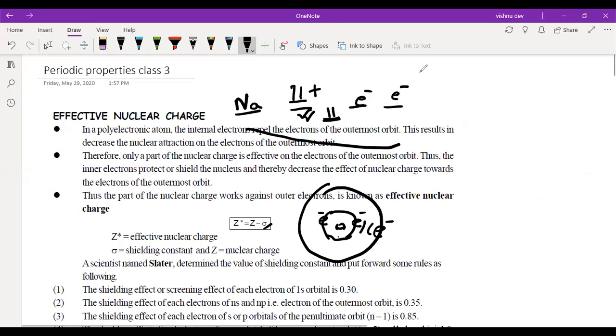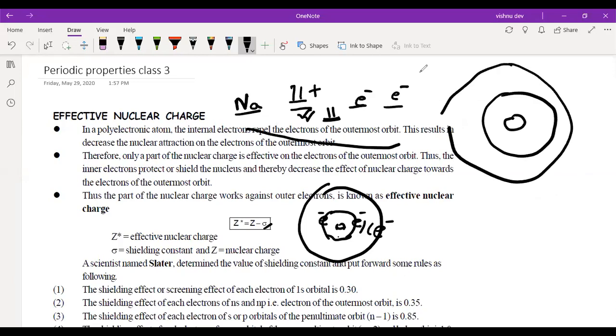So this is your nucleus, this is your first orbit, this is your second orbit. Suppose we have an electron in the second orbit, and there will be an electron in the first orbit, then the nucleus. Because of the electron of the first orbit, the electron of the second orbit will feel some repulsion.